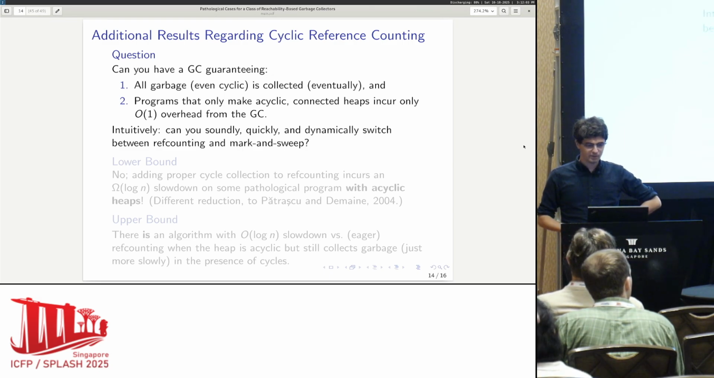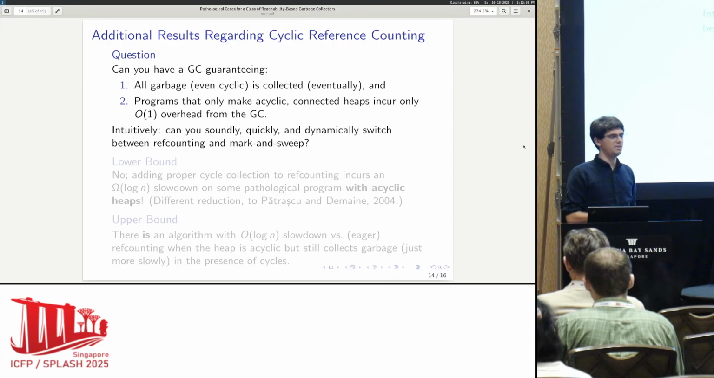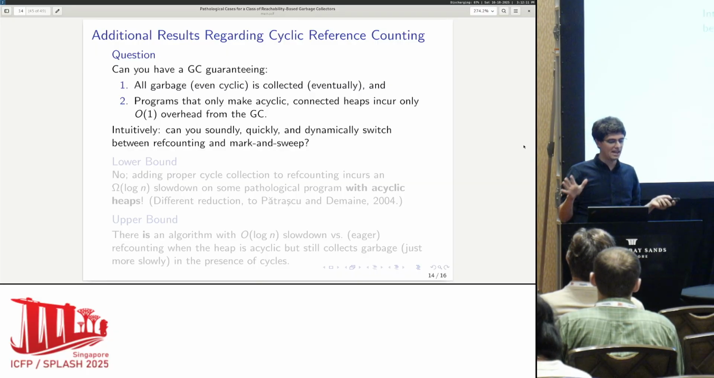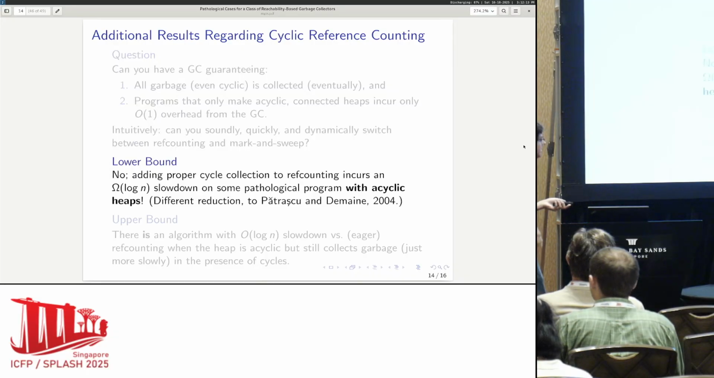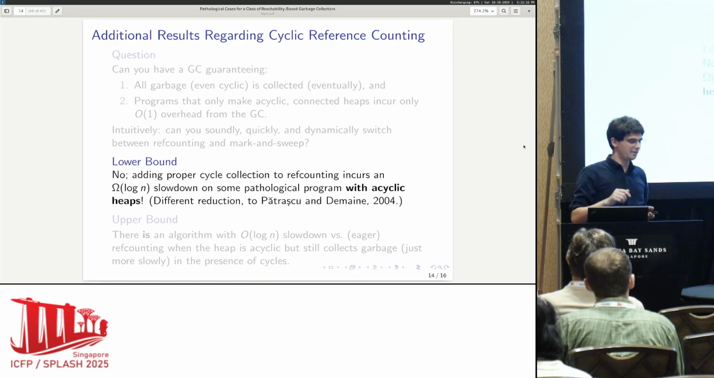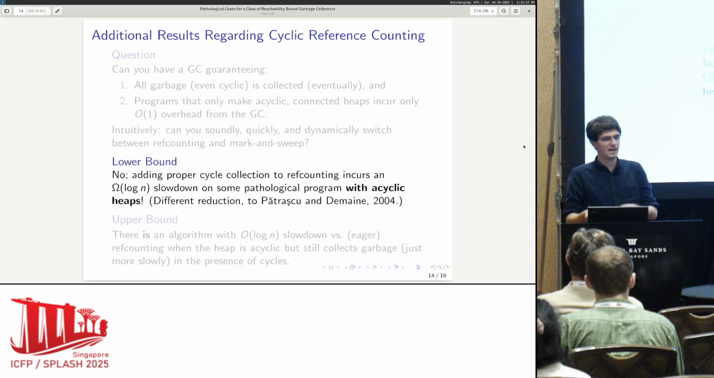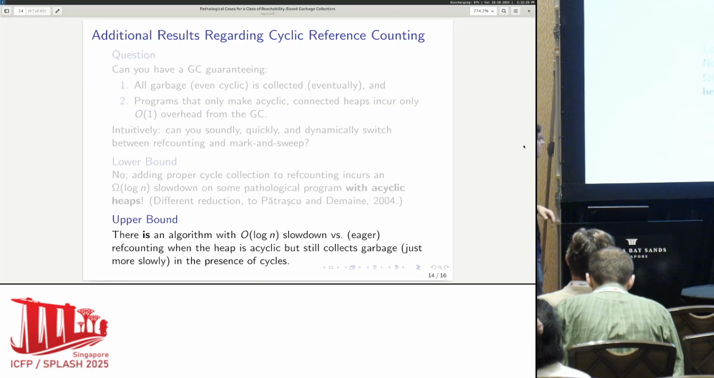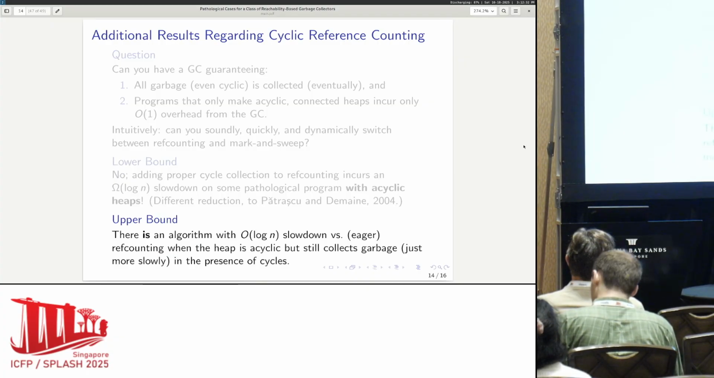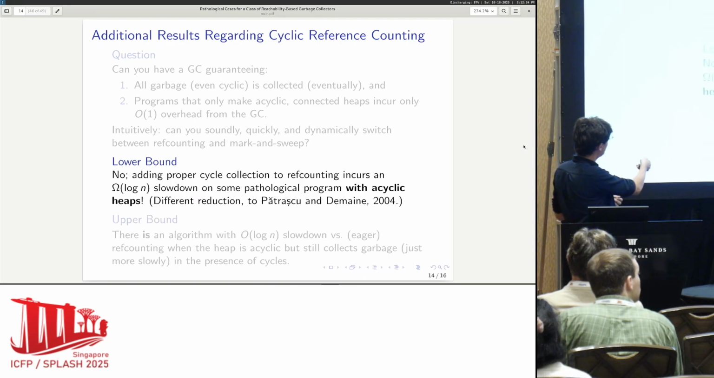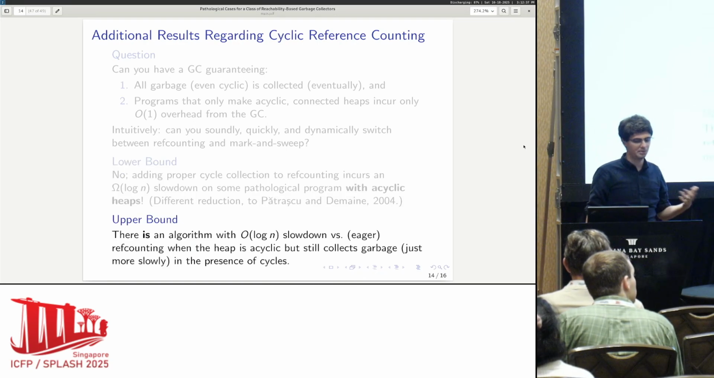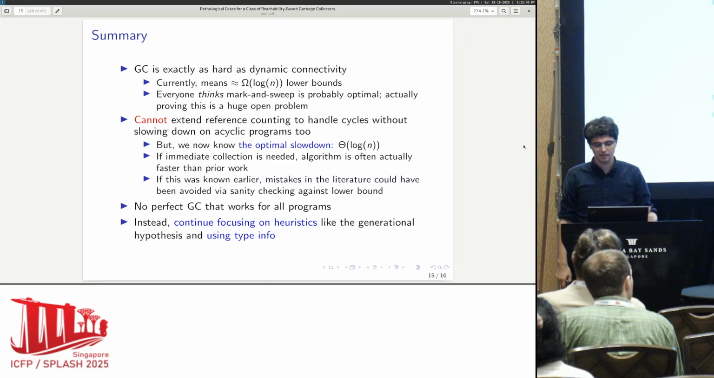Thanks. Just quick additional results. There's always been this question about whether you can add cycle collection to reference counting. There have been attempts, and we prove here that the answer is no. You can't without also slowing down the program for some pathological acyclic program, which is surprising. So it's hard to determine when you should switch from reference counting to garbage collection, and provably hard. But we do have an algorithm that does this in an optimal sense, for some sense of optimal. See the paper or ask me afterwards for that. So here's a summary of the stuff.